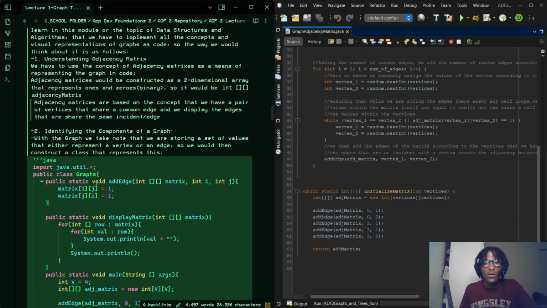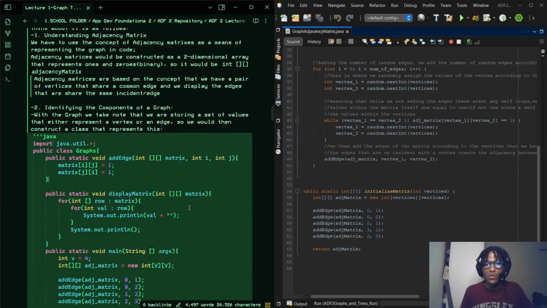So I'm just gonna jump right in. Like in this graphs implementation, I just construct a simple class called graphs, right? And then I have a method that adds edges to our matrix. So we have our parameters, the 2D array, integer i, integer j. So when we construct this, we say i and j, right? So we're placing all the variables within this two-dimensional array by the rows and by the columns to 1, and vice versa by the columns and by the rows to 1.